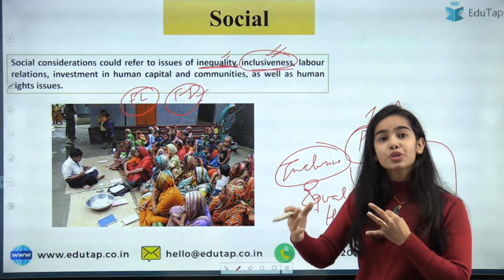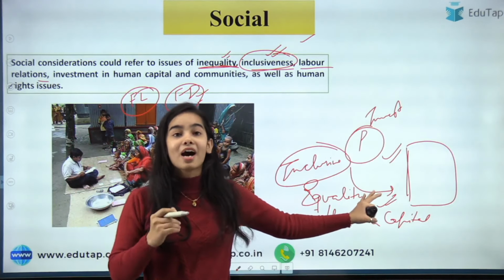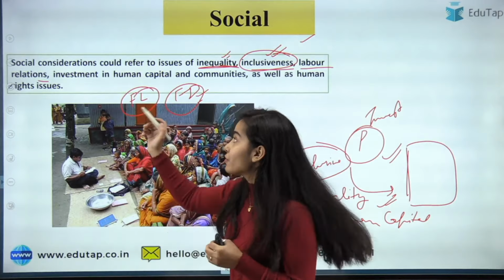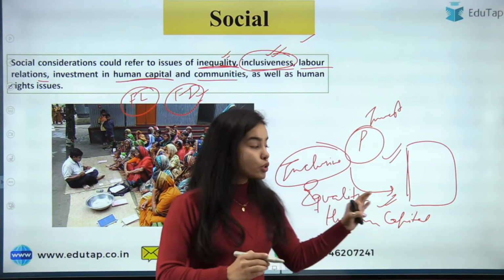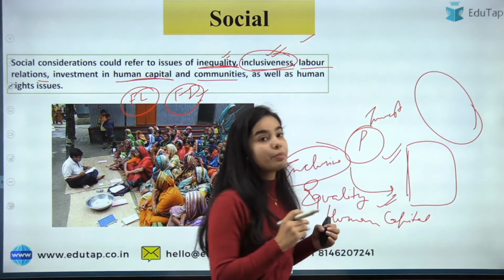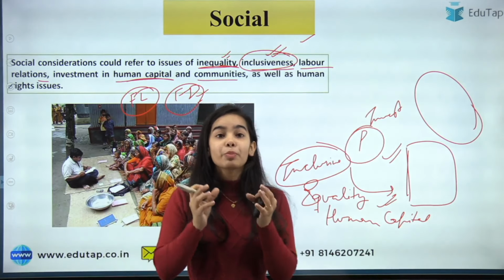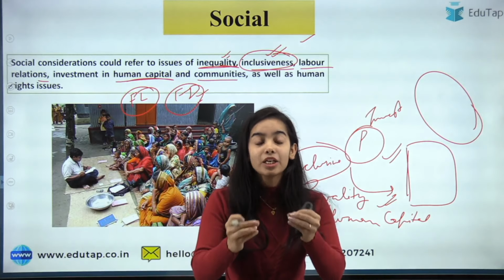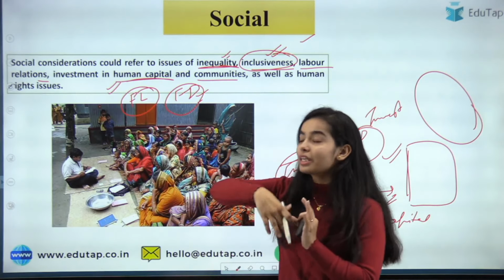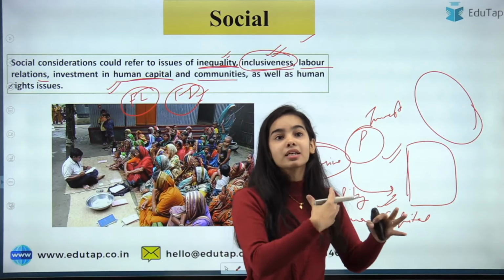Okay, so the institutions usually work for the society also. The labor relations. Now this company can have good labor relations. They could actually promote labor benefits. Okay, investment in human capital and communities. So when this factory is set up in a far off area, the whole community of that area will be having human capital. Now the human will be converted into a capital. How? By providing skills, techniques and knowledge to the human. So the human can convert into human capital, because this company is going to work towards promoting skills and training the humans.